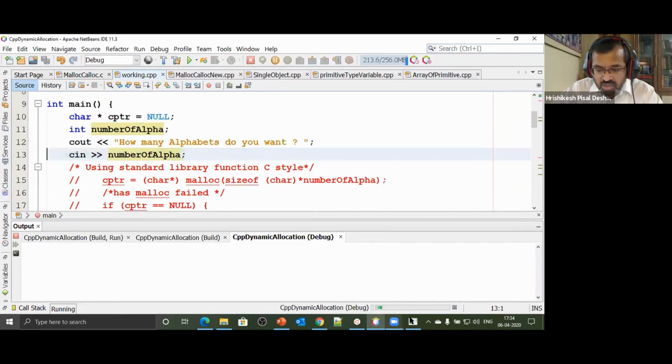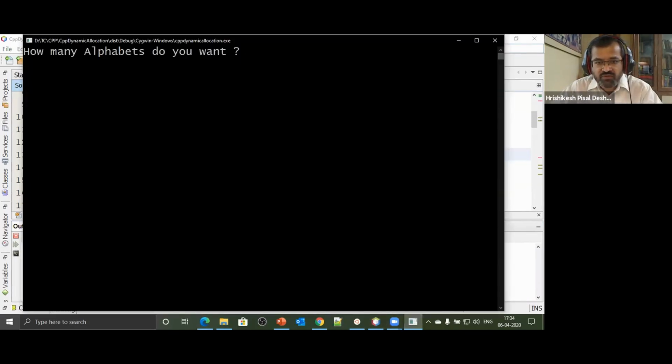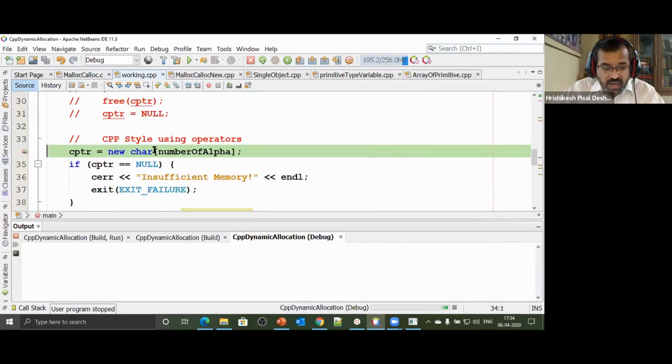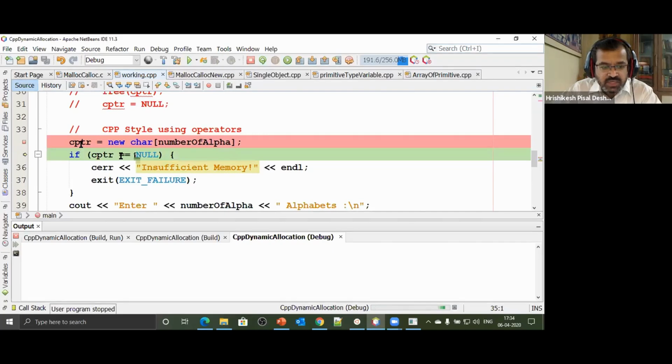We ask the user how many alphabets you would like to have. This time the user says he would like to have 5 alphabets. So here we go, new char. Had I said only new char, it would have created a single variable of type character. But I'm not saying new char, I'm saying new char of number of alphabets, and number of alphabets is given as 5. So it's going to create an array of 5 characters for us automatically. So an array of 5 characters has been created. CPTR is pointing to some location. No garbage. Here we go.